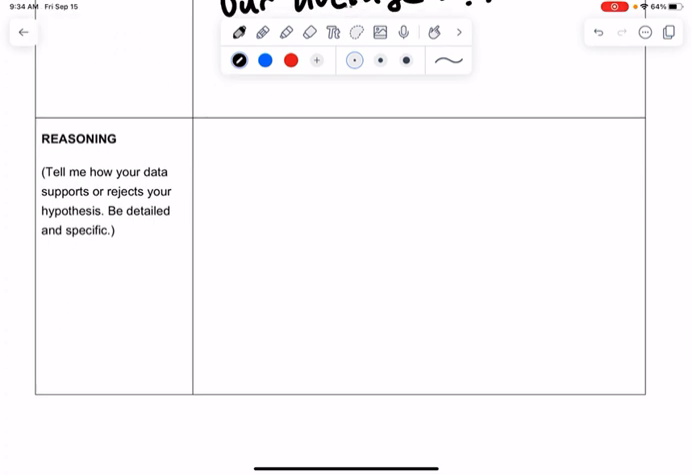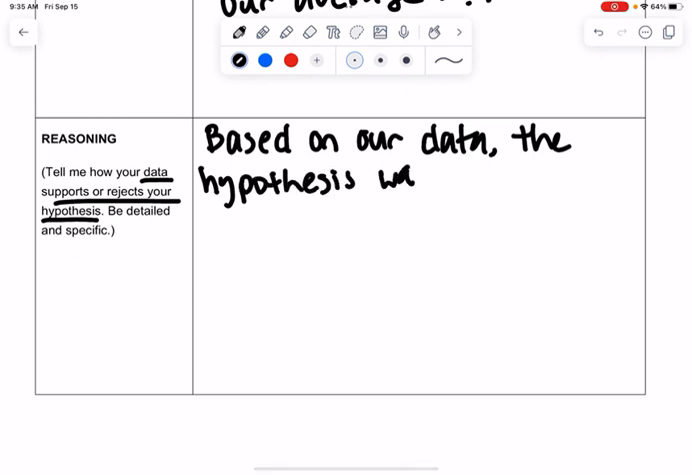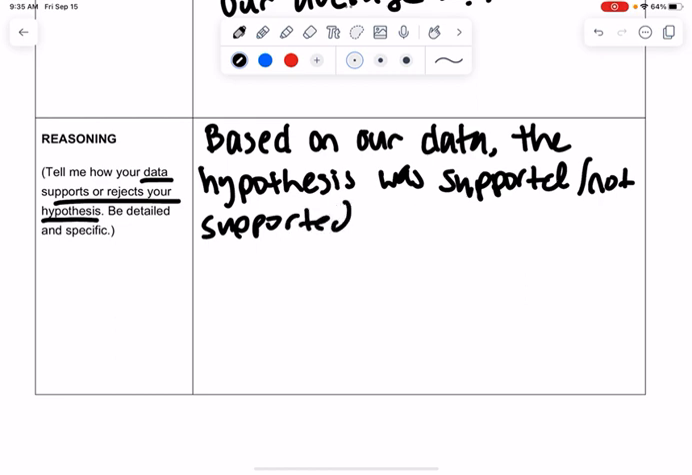The reasoning is what people typically struggled with the most. This is where you tell me if your data supported or rejected your hypothesis. It's not bad if your hypothesis was rejected, it just was, it doesn't really matter. So you could say, based on our data, the hypothesis was supported, or not supported, whatever it was, and then because, and then you would explain why your hypothesis was not supported.